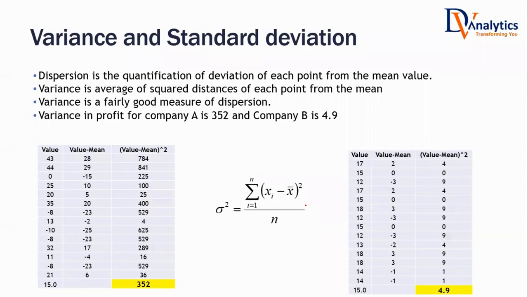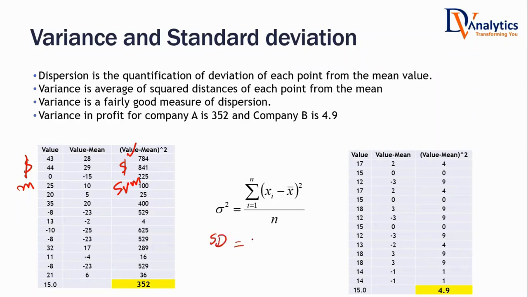But when you look at this whole discussion, the only counterintuitive point that occurs to you is, why are we squaring everything? Aren't we making everything look very, very big? Aren't we making this variance look very, very big? Are you getting that doubt? We have squared up everything. If the value is in dollars, variance will be in dollar square. If the value is in meters, variance will be in square meters. Why are we unnecessarily squaring up everything? That's why there is another measure that is connected to this, known as standard deviation.